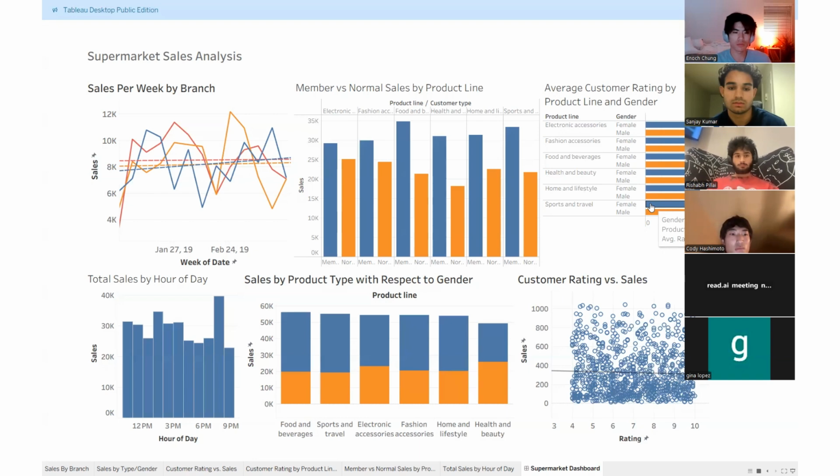Management should investigate the root cause, which can often be due to poor product variety, lack of staff assistance, or bad store layout, in order to prevent losing loyal customers to competitors. The supermarket can use the high ratings in food and beverages as a strategy for improving staff engagement and layout optimization in departments currently receiving lower ratings.